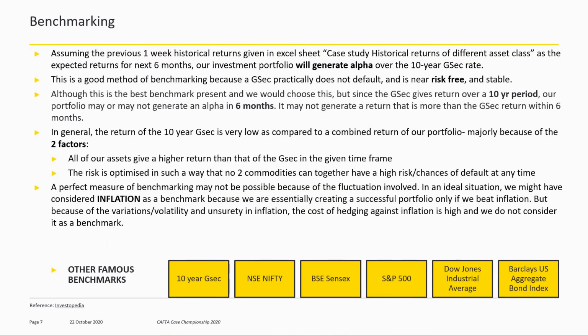Answering the benchmarking question, we believe that the GSEC is the best possible benchmark considering the options given to us. Although it might not generate an alpha in 6 months, since it gives return over a 10-year period, and there are of course disadvantages to choosing the GSEC, the return of the 10-year GSEC is quite low compared to the combined return of our portfolio, because all of our assets give a higher return and we've optimized the risk in the best possible manner. Inflation might be a better measure for benchmark, but no one considers inflation as a benchmark because of volatility and variations.